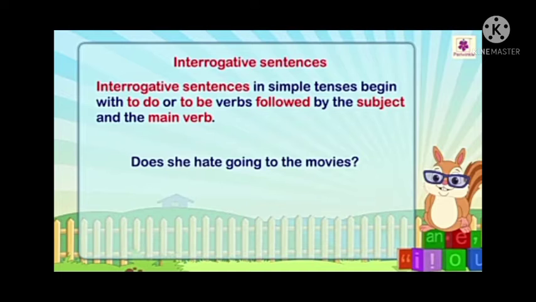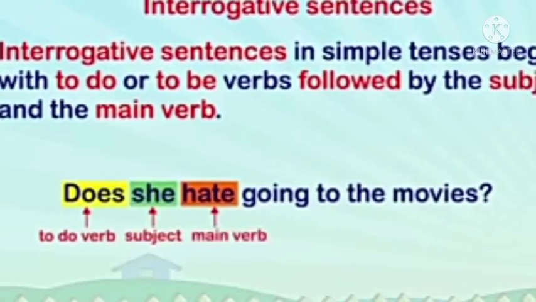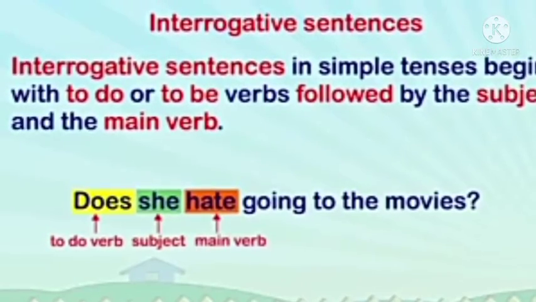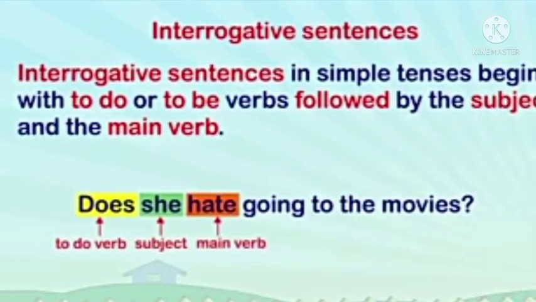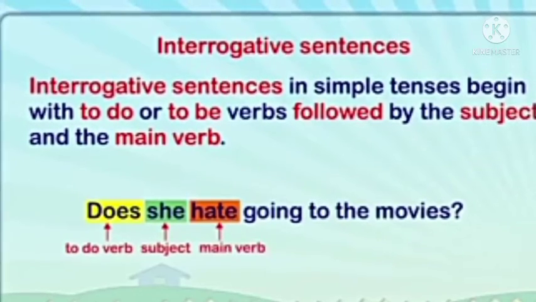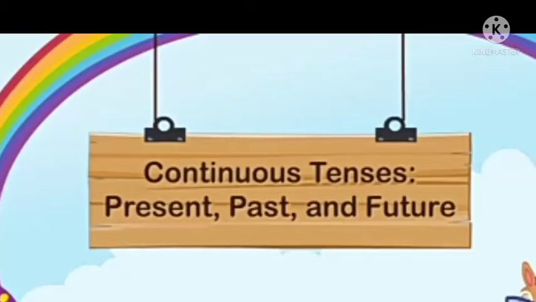Now interrogative sentences. Interrogative sentences in simple tenses begin with to do or to be verbs followed by the subject and the main verb, like for example, does she hate going to the movies? So here does is the to do verb, she is the subject and hate is the main verb.